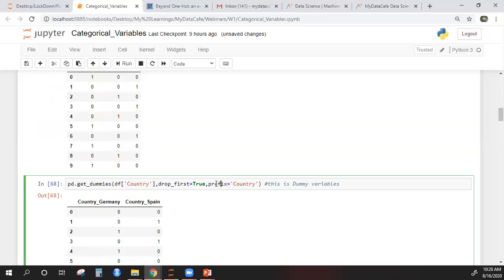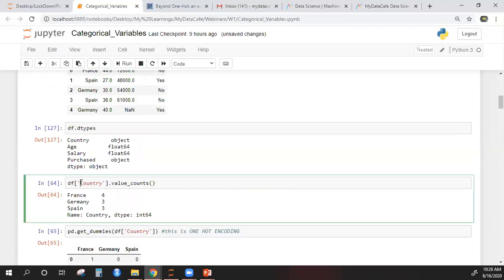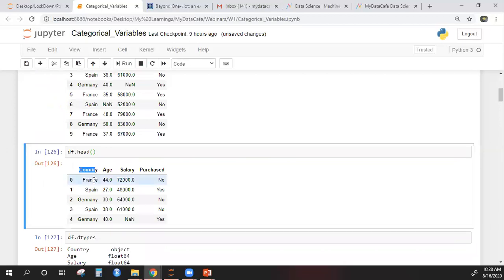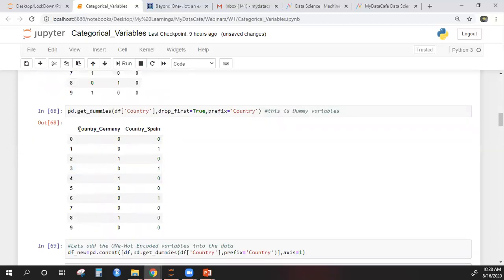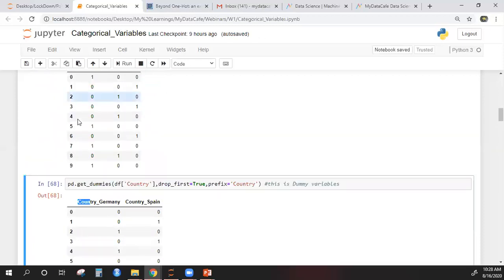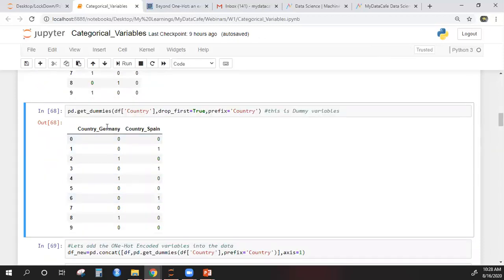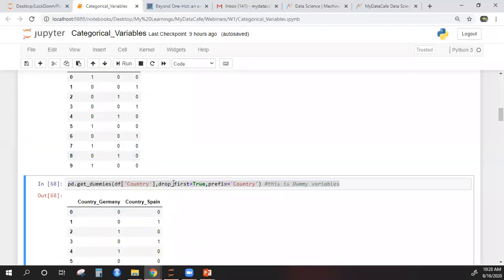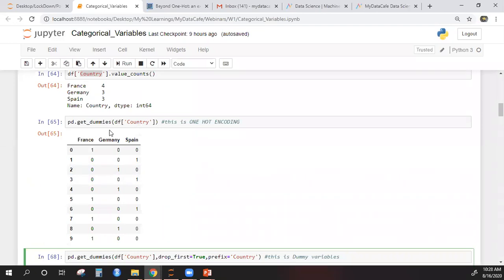Sometimes you want to add a prefix to the name. Okay, because after all, these were coming from the column country, right? This is the original column that we have. So if you want to have that column name as a prefix, we give this argument: prefix is equal to some text you write here, and that text, underscore, the name of the individual levels will be taken. Okay, so now what I have done here is dummy variables. This is what we use for parametric models, which will have just 2 columns. But if you want to do any of the non-parametric models, you can run just one hot encoding. You can add all the 3 columns and you can go for your modeling step. Okay, so this is the difference between dummy variables and one hot encoding.